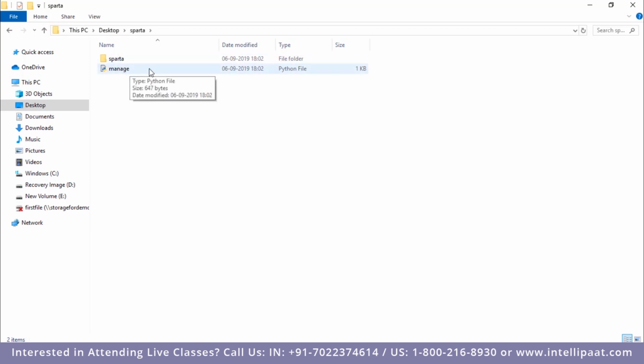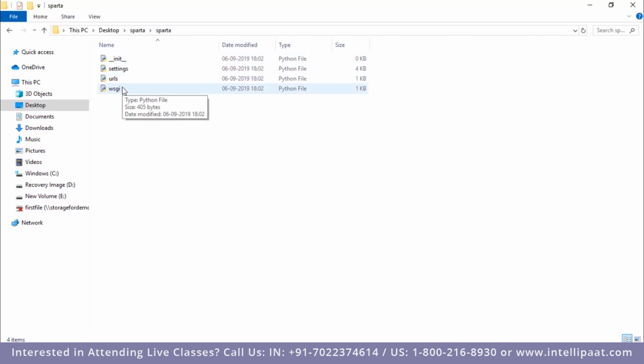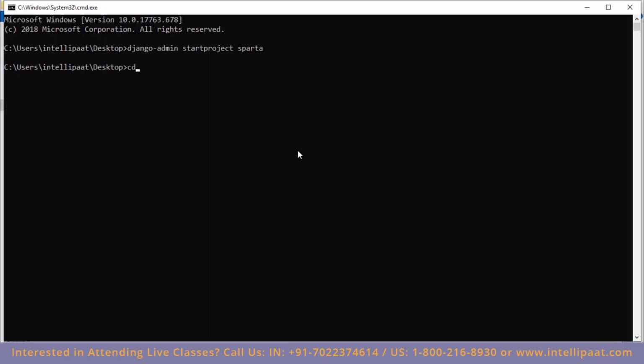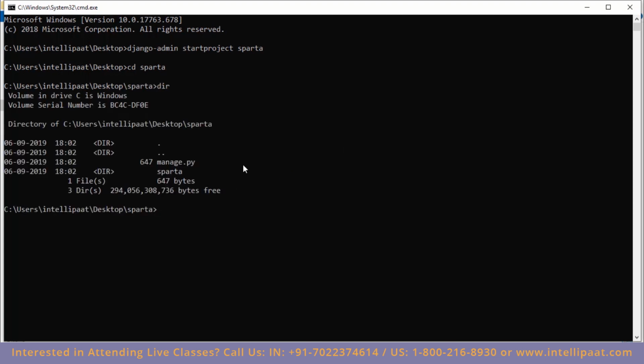So we have this manage.py file, and we also have this Sparta folder, and it comprises these 4 files, which we know what exactly are. Alright, now I'd have to go ahead and create a new web app inside this. So I am over here. Now let me go ahead and type in cd Sparta. Now let me type in dir. So we see that we have this manage.py file, and we also have this Sparta folder. Now inside this I'd have to create a new web app.